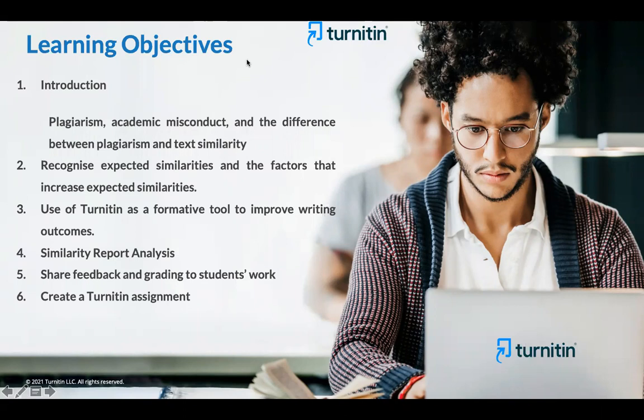One more link has been shared by Ms. Purna in the chat box, which is related to Turnitin Feedback Studio Educator Training. Please use this URL. Kindly register yourself. You will be able to get some knowledge about how to use Feedback Studio. It's a weekly update that you get. It's a 10-week program. You will be able to get some good learning objectives there. You can make use of it at any point of time.